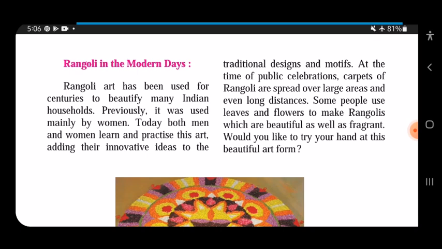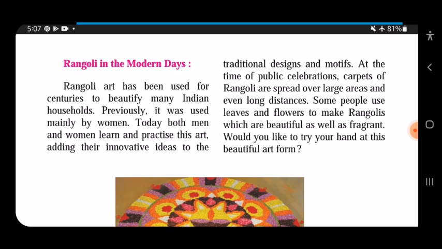Rangoli art has been used for centuries to beautify many Indian households. Previously, it was used mainly by women. Today, both men and women learn and practice this art. Previously we saw only women making rangoli, but nowadays we see both men and women making it, adding innovative ideas. You use your own mind, your innovative ideas, while making it, to the traditional designs and motifs.